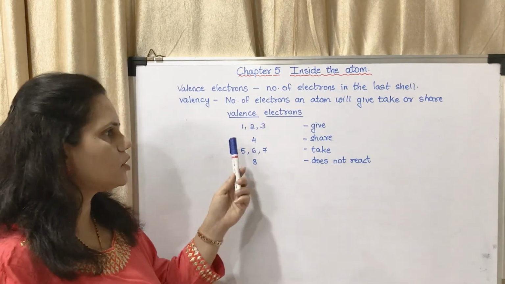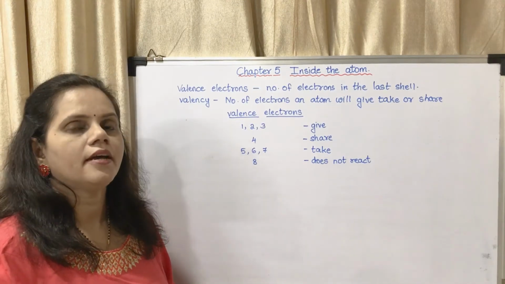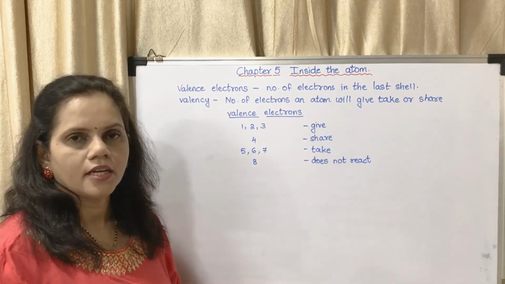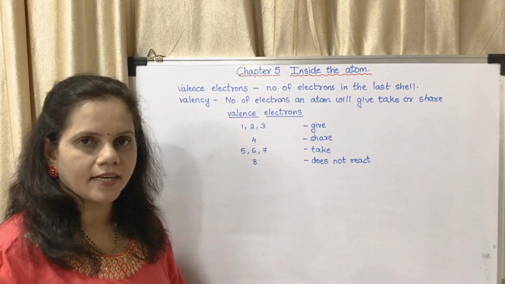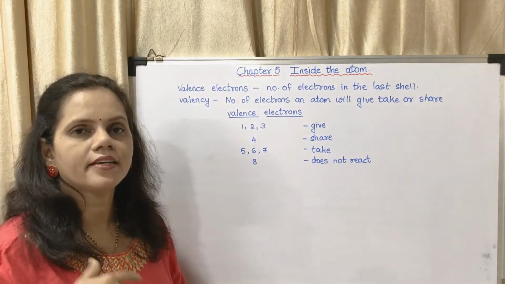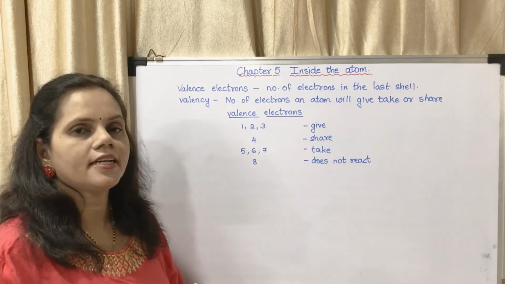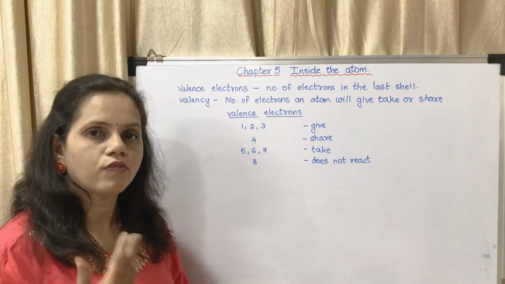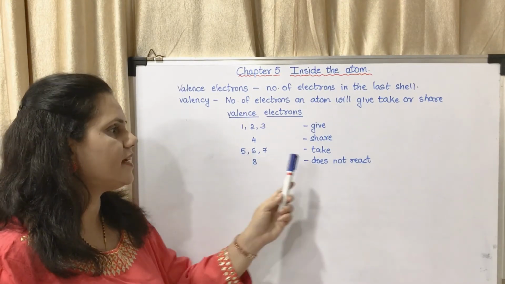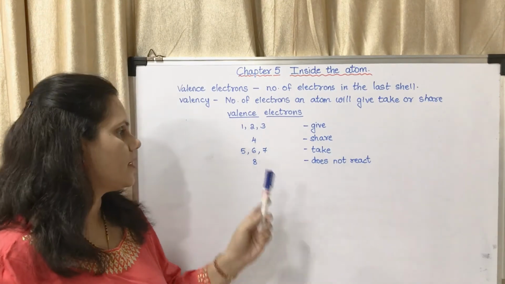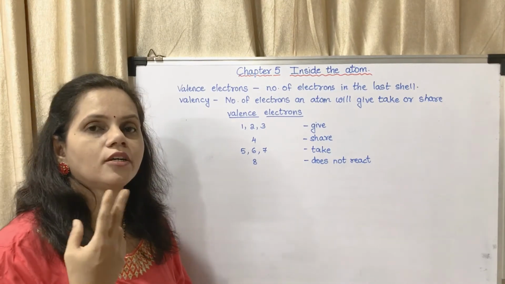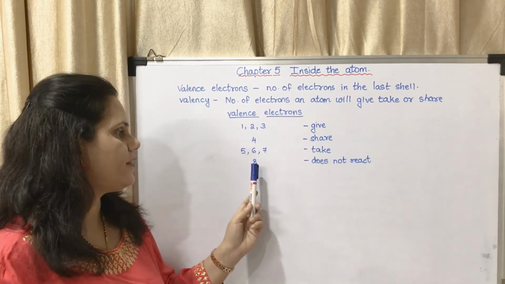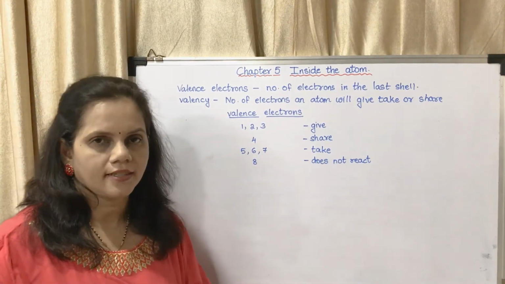So when it is going to react with other elements, if it is having 1 or 2 or 3 in the last shell, they will give. If it is having 1, it will give 1. If it is having 2, it will give 2. If it is having 3, it will give 3. If it is having 4, it will share 4. If it is having 5, it will take 3. If it is having 6, it will take 2. If it is having 7, it will take 1. If it is having 8, it does not react.